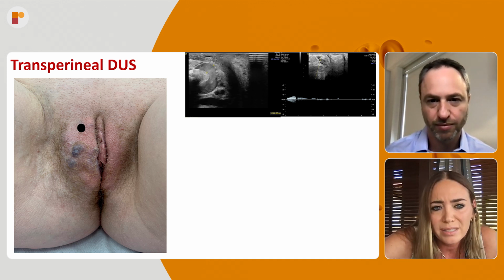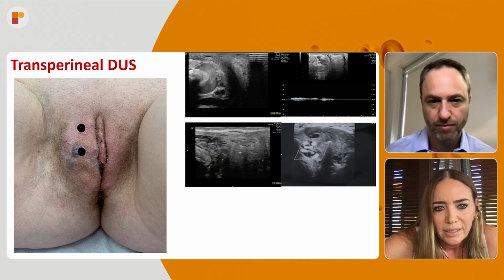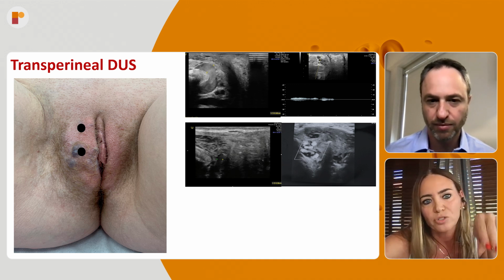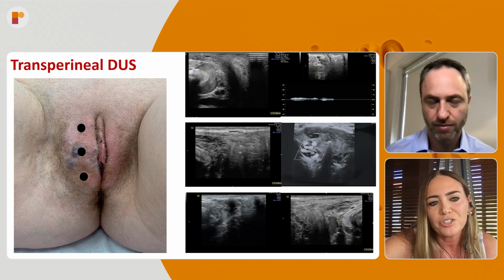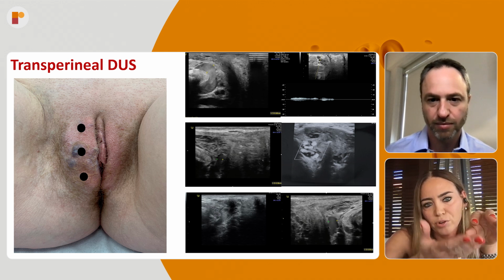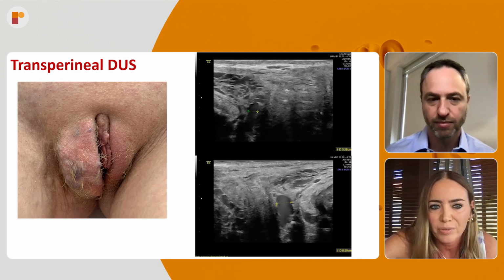So you can see this clitoral escape point, which was incompetent. And she also had an intermediate labial escape point, in between the vulva. And she also had a perineal escape point, behind the vulva and in front of the rectum. So she had these 3 pelvic escape points, which were connected with these varicosities.